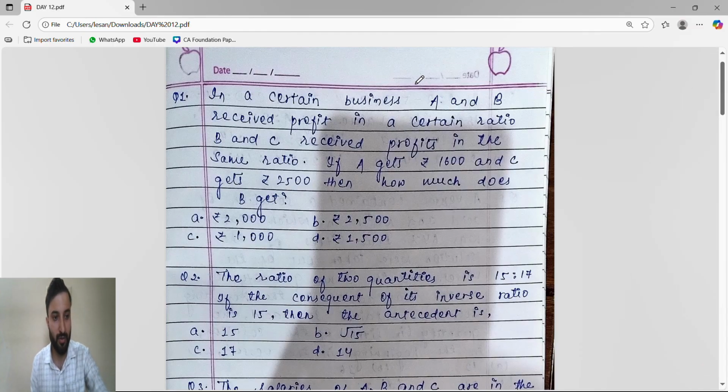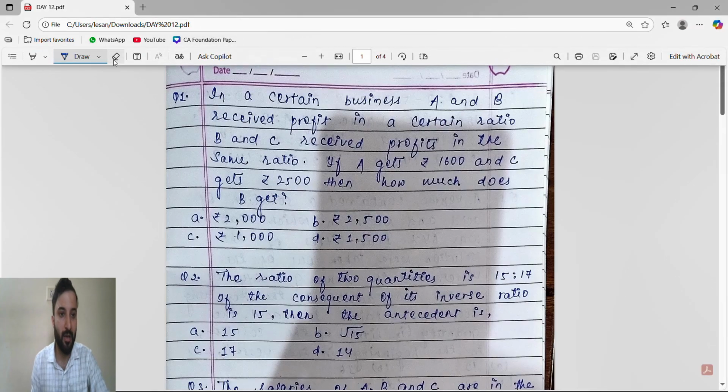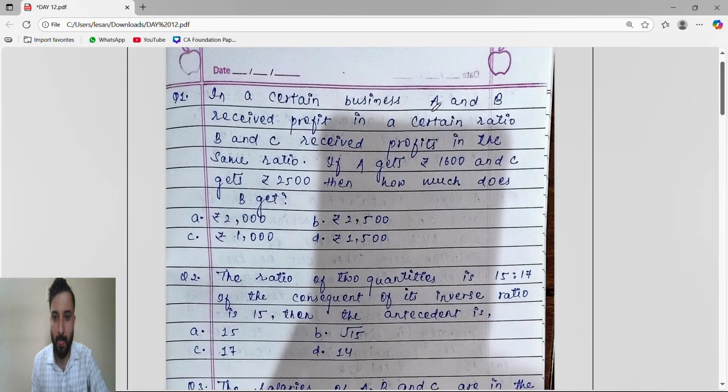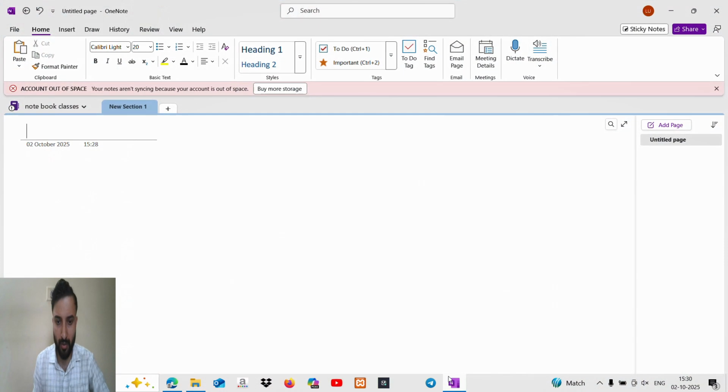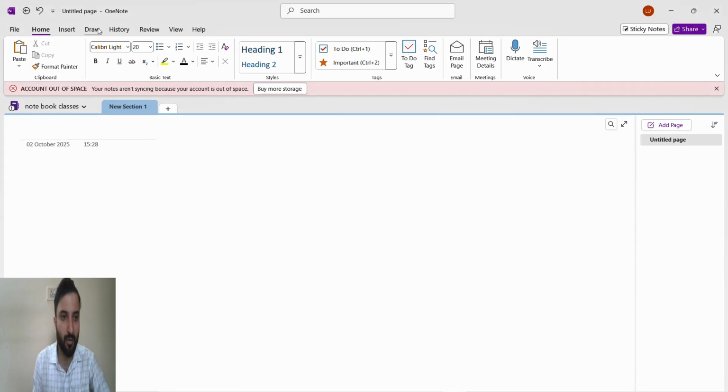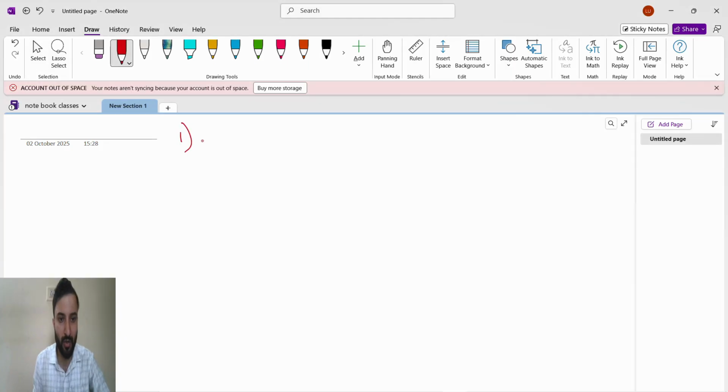Let's go quickly. In a certain business, A and B received profit in a certain ratio. So we don't know the ratio. Here this is question number 1. I don't know which ratio, so I will take A by B in some ratio.